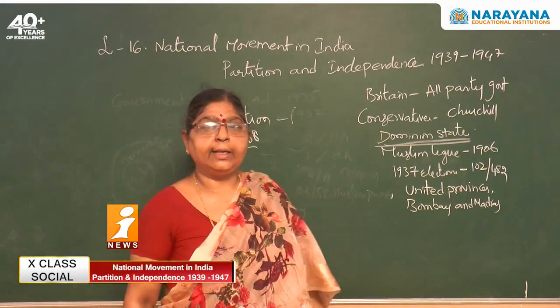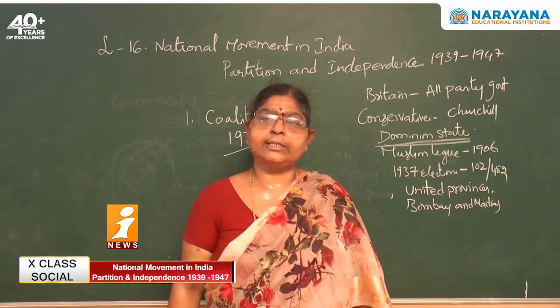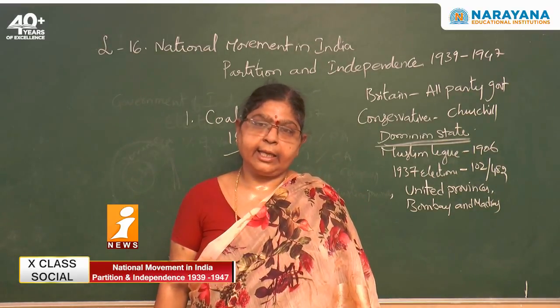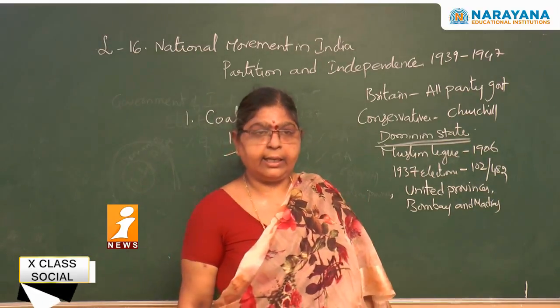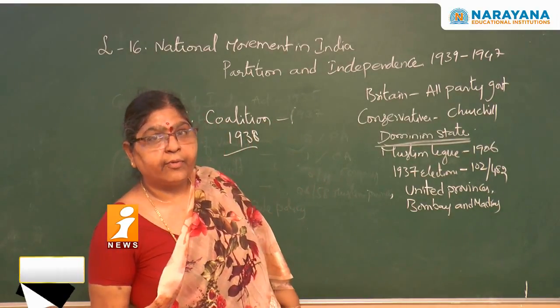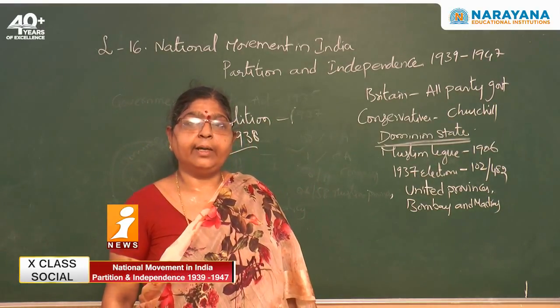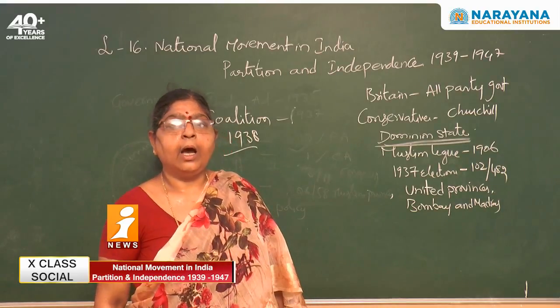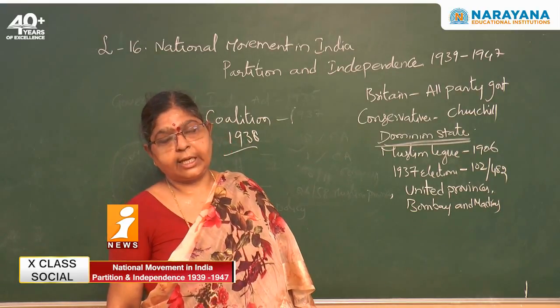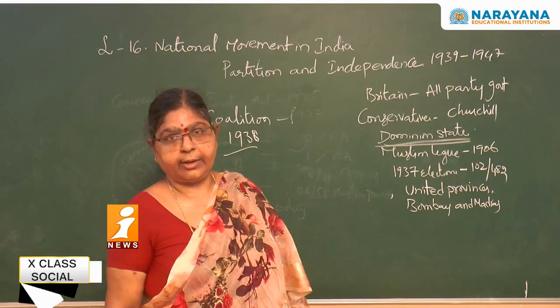What happened then? Immediately when Dominion status was offered, Congress got angry. They resigned in the year 1939. Why did they resign? Because the British raised a question: is this Congress the sole representative of all the masses of India?